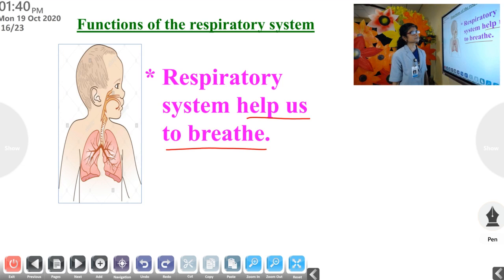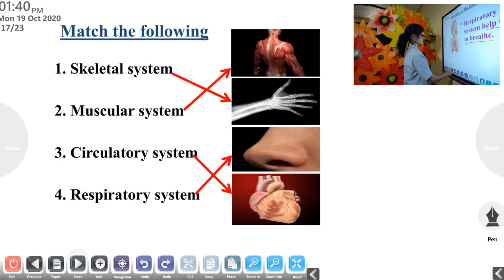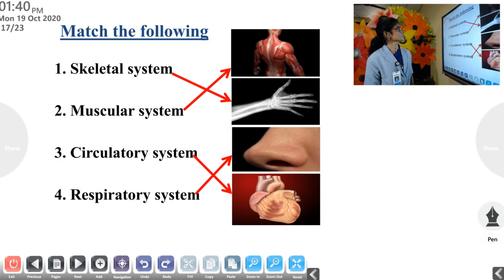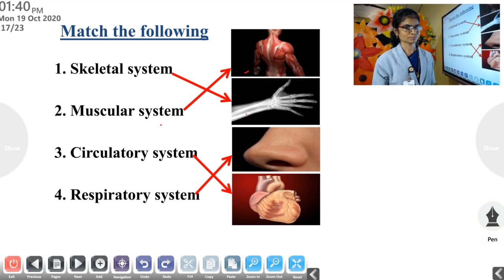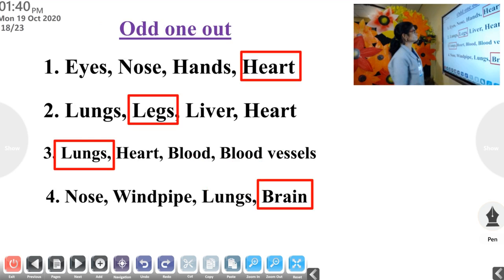You will study these in detail in your higher classes. In 5th and 6th standard, you will study in detail. Okay. Then listen. Match the following. Some pictures are given here. That is the skeletal system. Muscles are seen here: the muscular system. Circulatory system. Respiratory system. Clear?